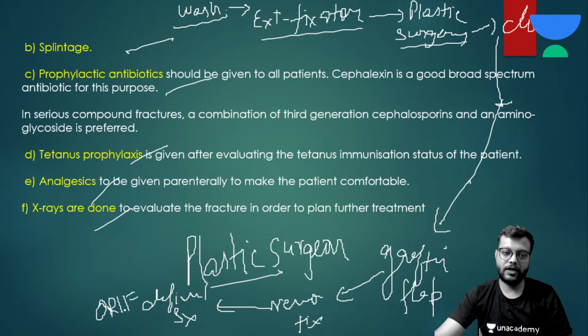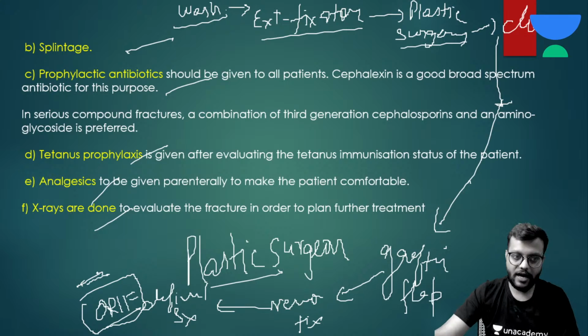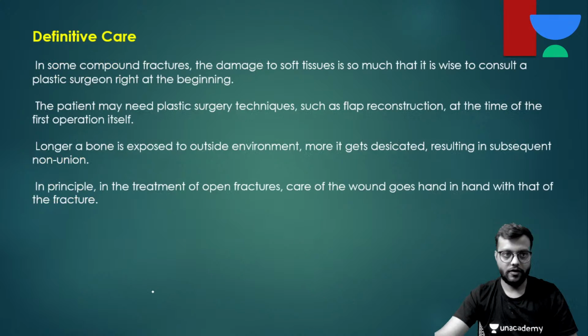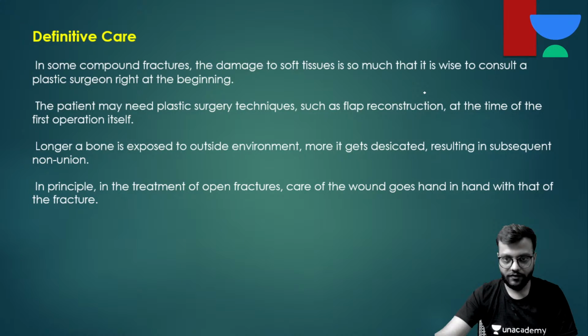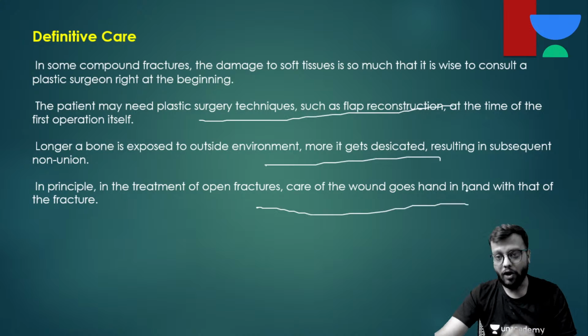Because generally if there is infection, if the injury is so extensively open or compound, the bones will not unite, and external fixator is not always a definitive thing. Okay, so then we have to go for definitive fixation. So this is the definitive care. Many surgeries are required by the patient, for orthopedics and for plastic surgery. Okay, and it is a long procedure.